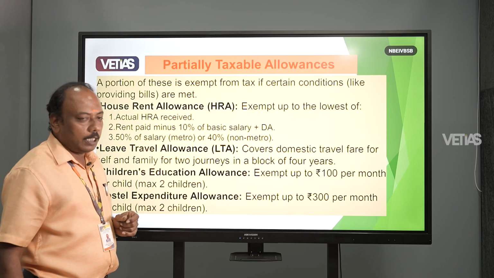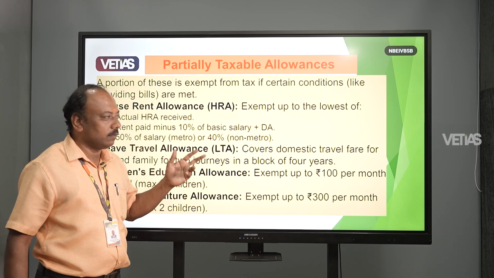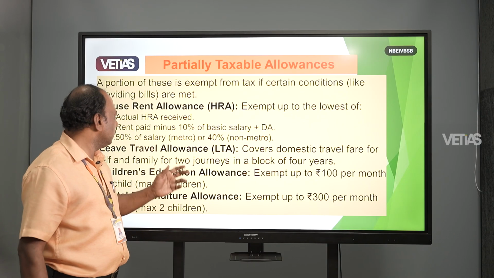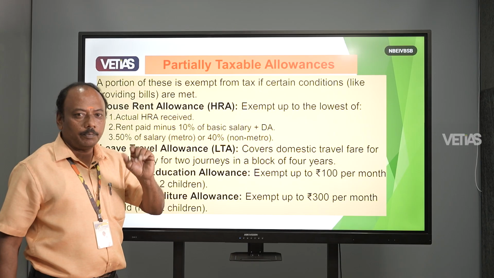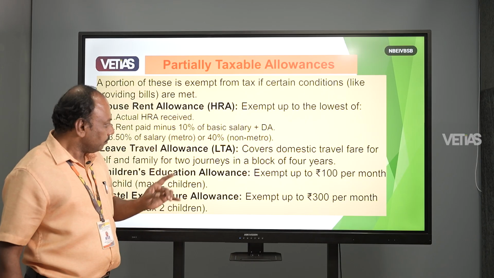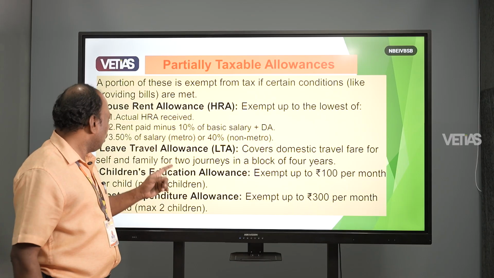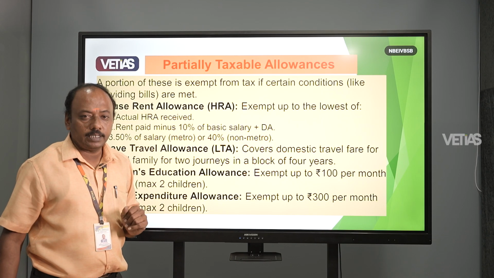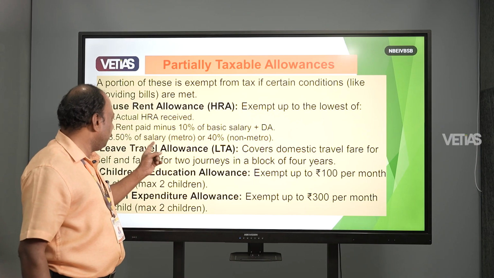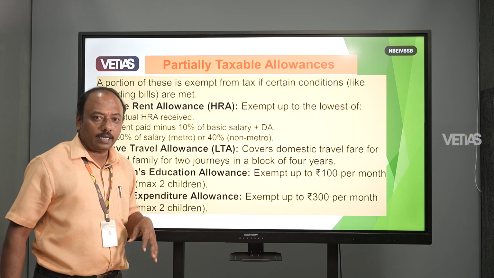The previous one was the fully taxable allowance. This one is the partially taxable allowance. How do we take the partially taxable allowance? The first important thing is house rent allowance. For house rent allowance, the exemption is the least of these: the actual HRA received, rent paid minus 10% of the basic salary, and 50% of the salary or 40% of the salary.